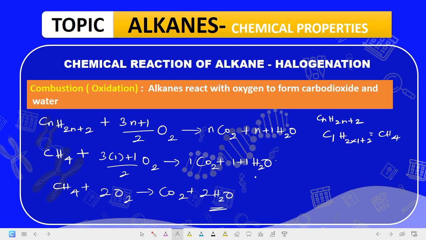Now how about, let's say we react ethane. Ethane is C2H6. Now for C2H6, our n is equal to what? 2. Why? Because we have C2 here, so n is 2. So this becomes (3 times 2 plus 1)/2.